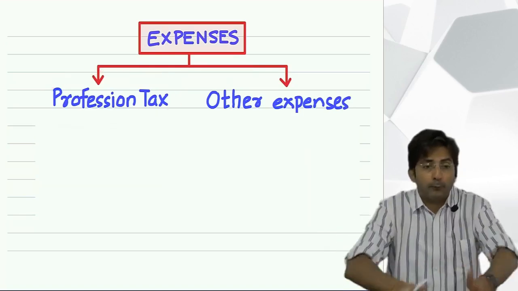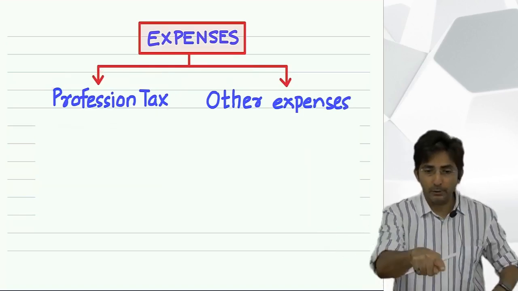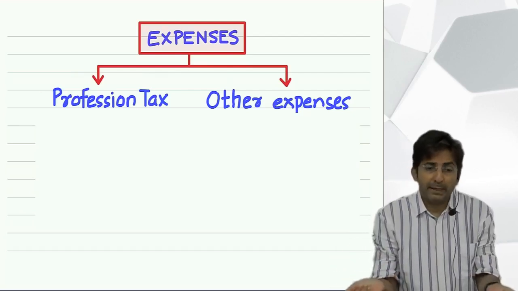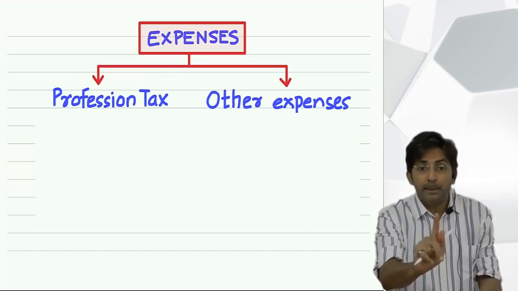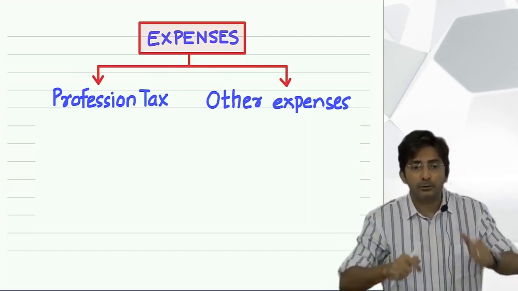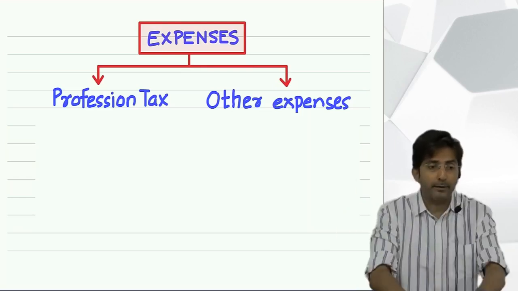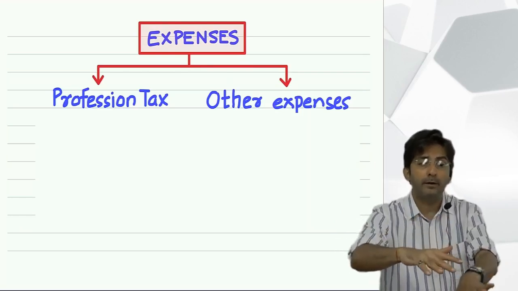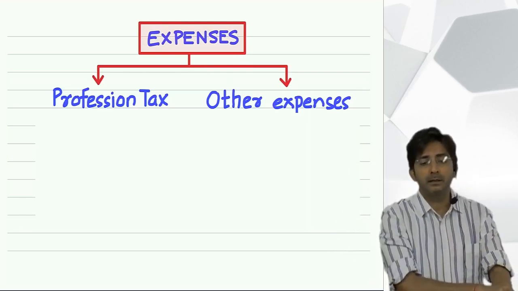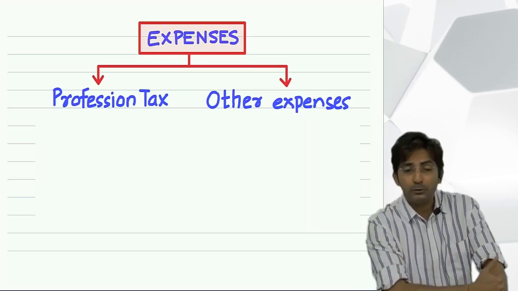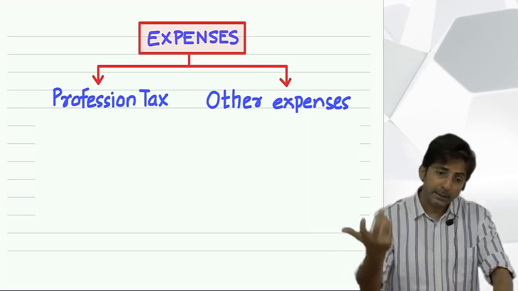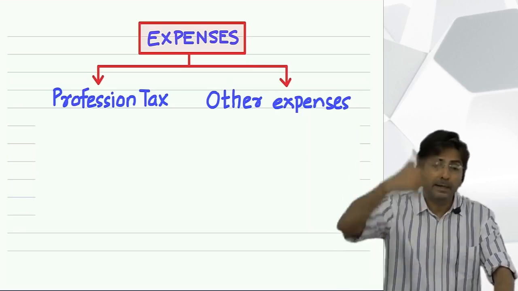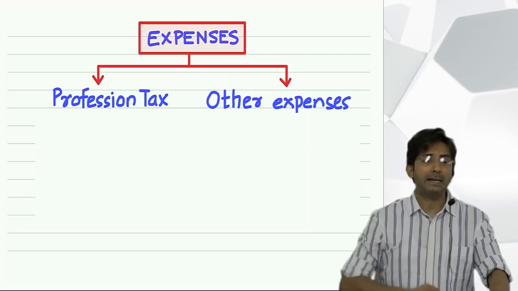Once you become employed from unemployed, right now you are unemployed because you are a student, you are studying. But once you get into some business or job, see, employed means you can be self-employed also. So whether you self-employ yourself or do a job, once you become employed from unemployed, you will have to pay profession tax. But then what doubt a student gets? Oh, profession tax we have to pay, and once we start any employment, we have to pay income tax also. It is a double tax.